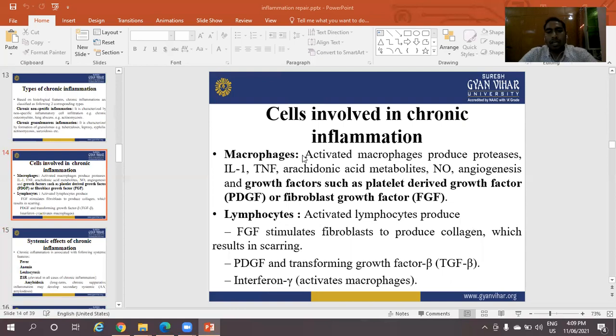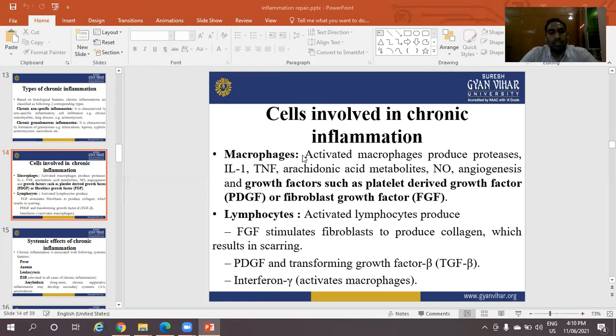Cells involved in chronic inflammation. First one, macrophages. Activated macrophages produce protease, an enzyme, interleukins, TNF, arachidonic acid metabolites, nitric oxide, angiogenesis factors, and growth factors such as platelet-derived growth factor and fibroblast growth factor. These factors are involved in chronic inflammation.